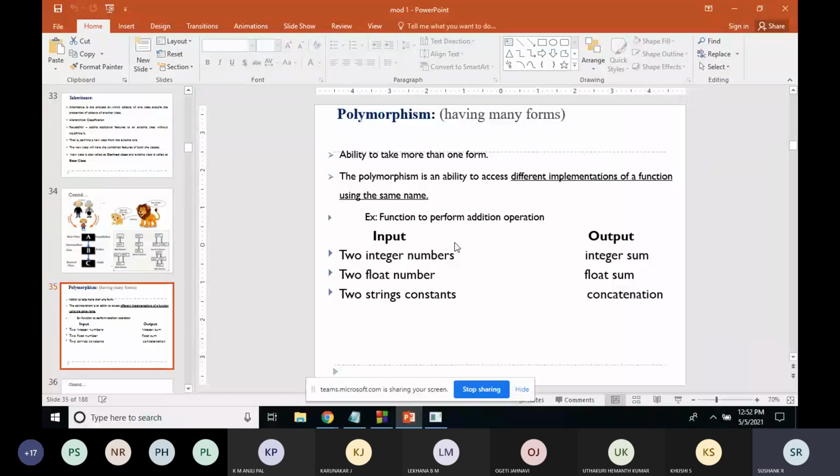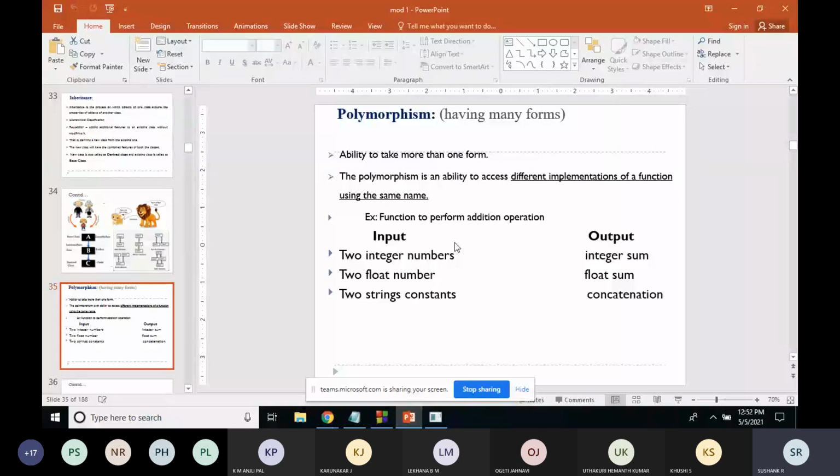In a company, he will be an employee. The same person has two different characteristics. This is one of the examples of polymorphism.